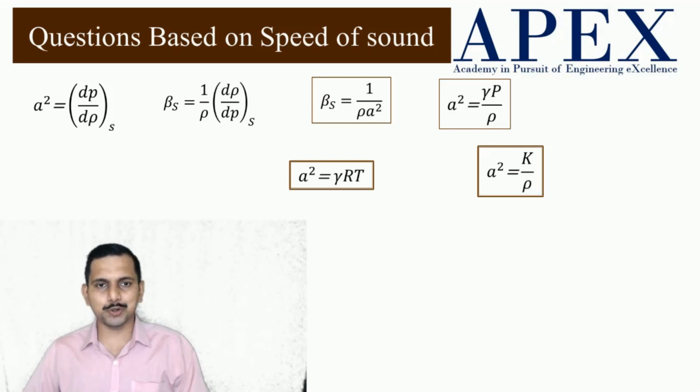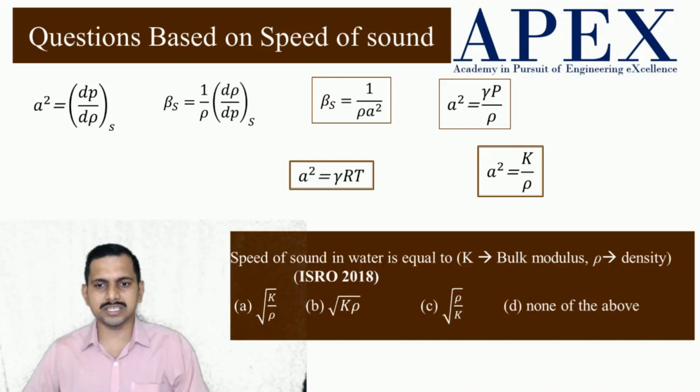Sometimes in the ISRO exam the questions are so direct that you cannot miss them. These are all lollipop questions, and one such question appeared in ISRO 2018, where the speed of sound in water is equal to, if K is the bulk modulus and rho is the density. Directly, if you know the formula, you answer this. So easy questions we should not miss. To not miss easy questions, we should know all the concepts. So studying everything, jack of all games, is very important in cracking ISRO type exams.